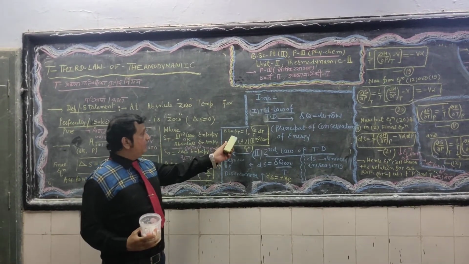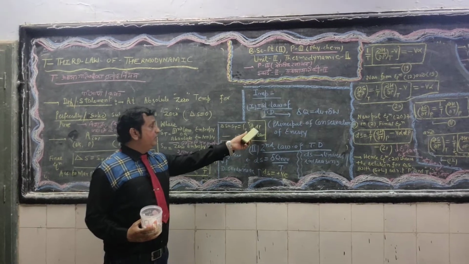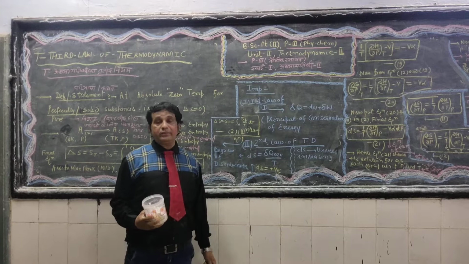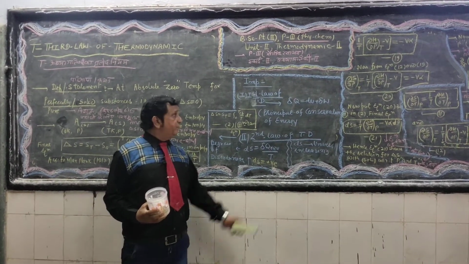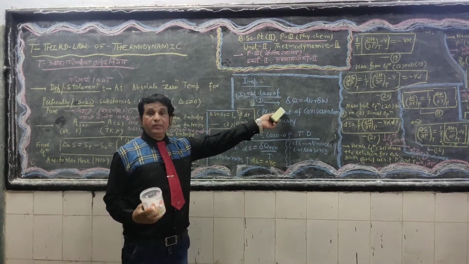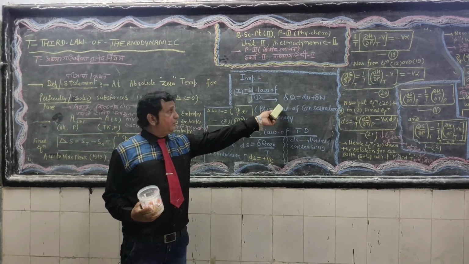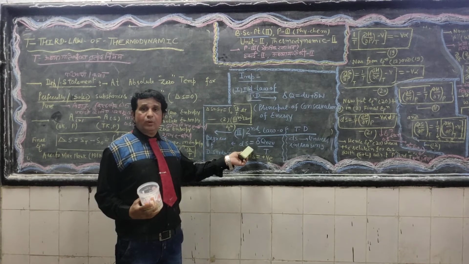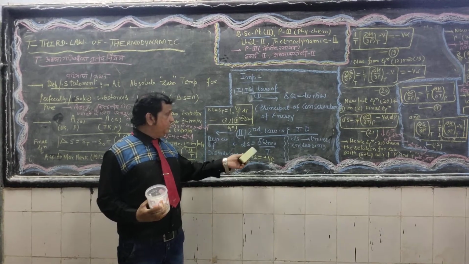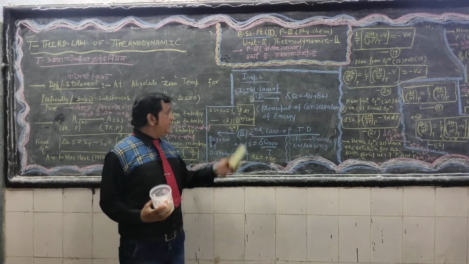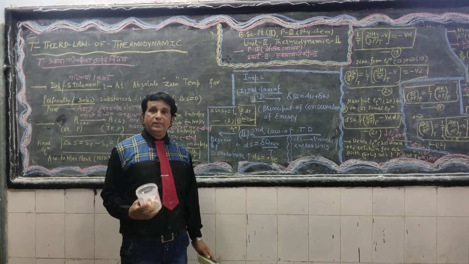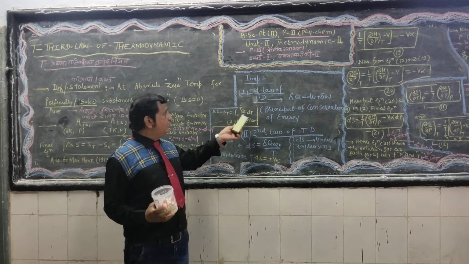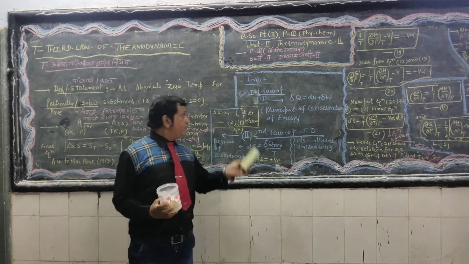Final equation: S_T equals the integral from 0 to T of Cp upon T dT. This is known as the mathematical equation of the third law of thermodynamics. Once again, the first law: delta Q equals dU plus delta W. The second law: dS equals delta Q reversible upon T. The third law: S_T equals the integral from 0 to T of Cp upon T dT.